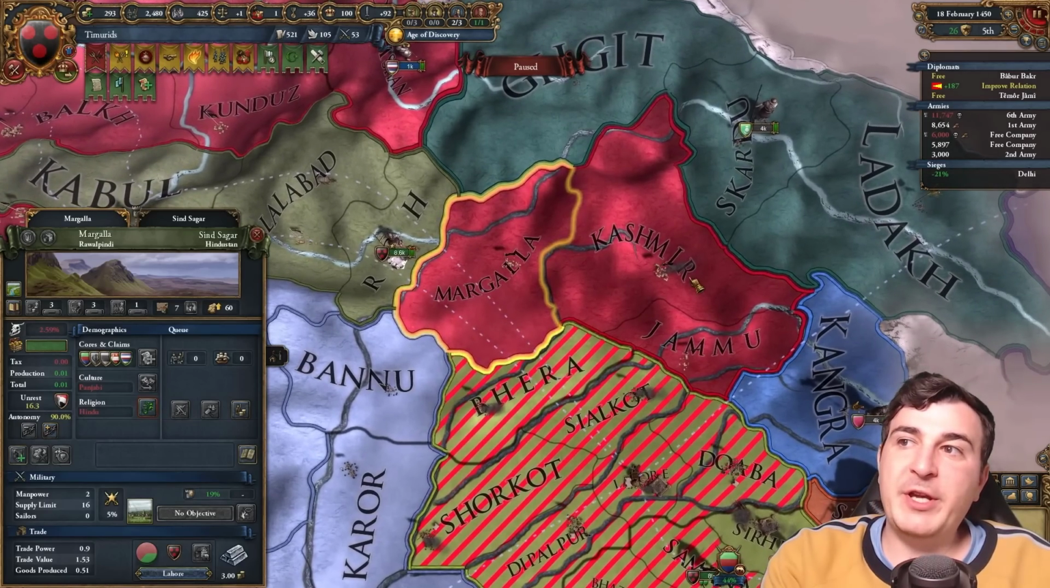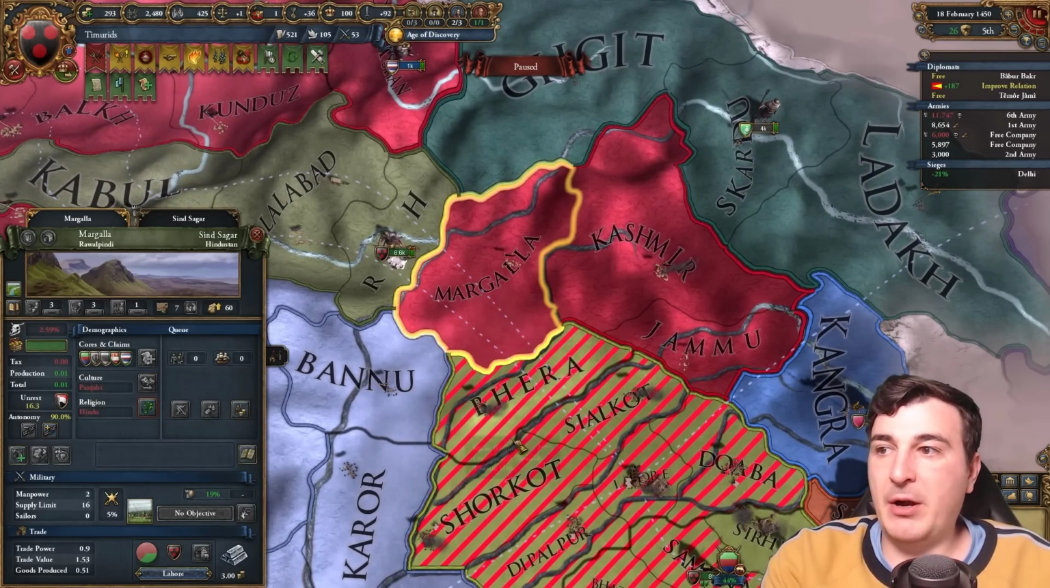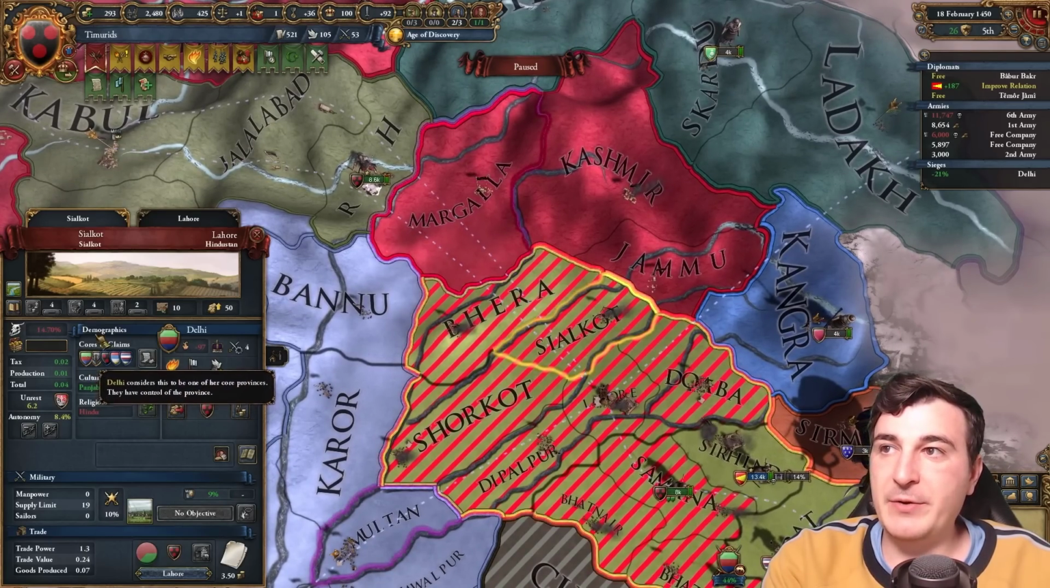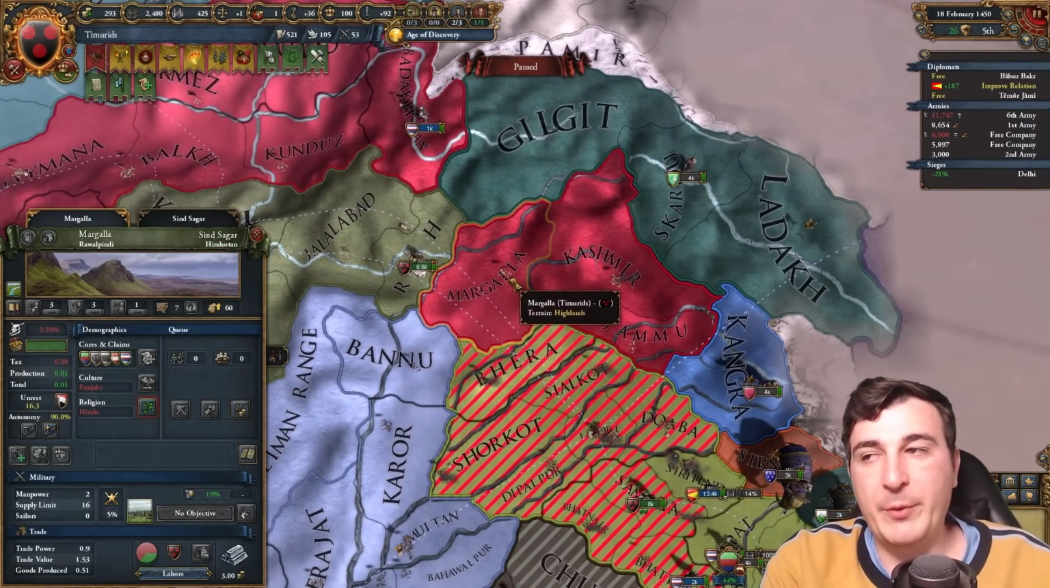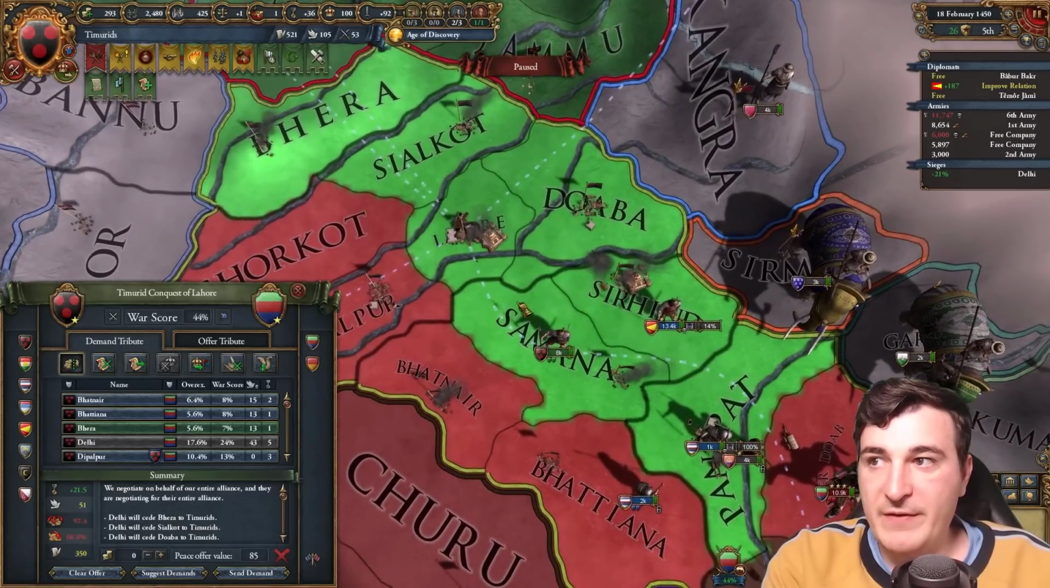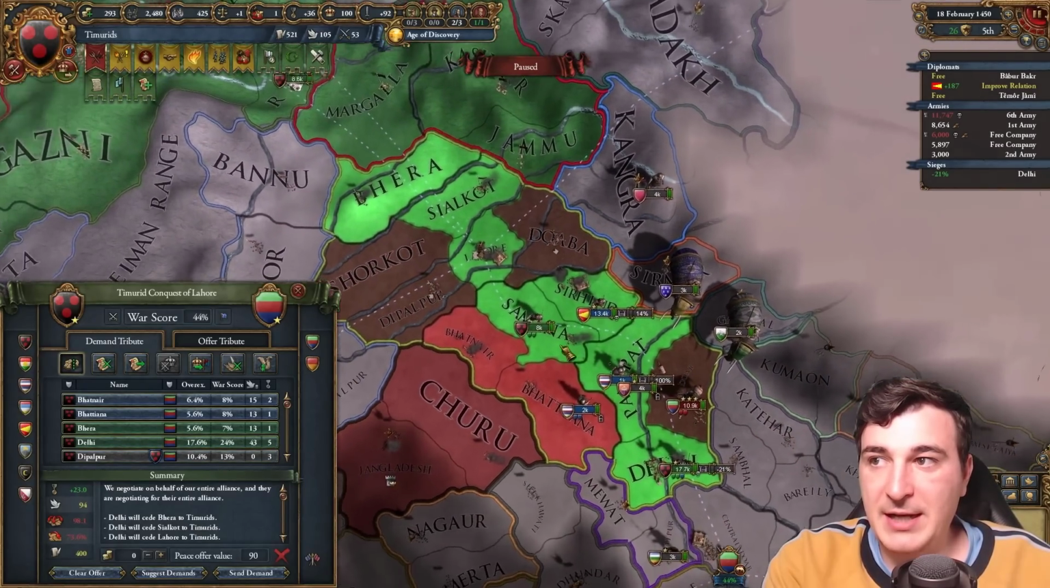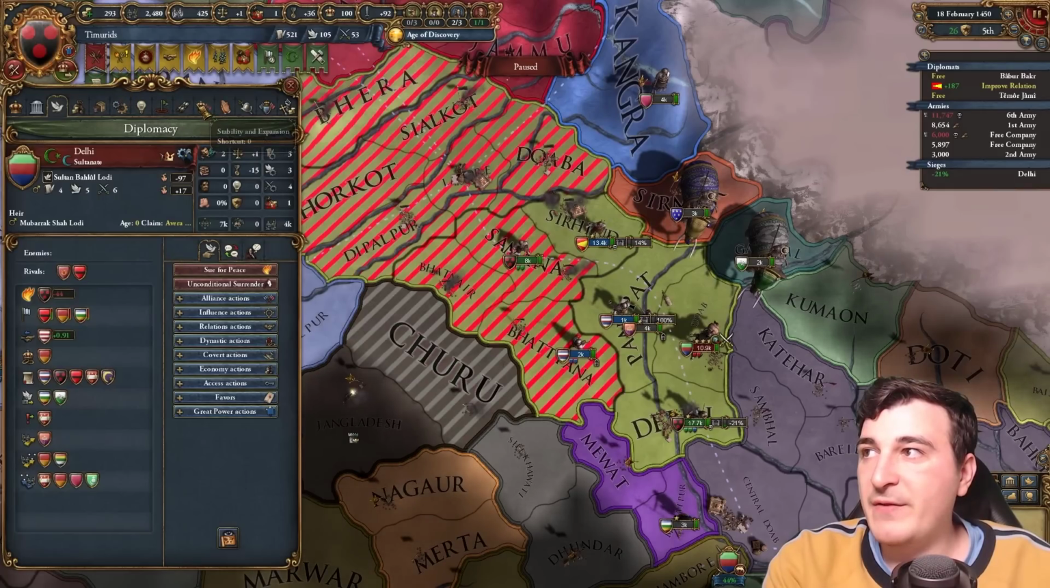Now unfortunately we cannot core these provinces right now because they are also cores of Delhi, so you cannot core, well, at least the province that we have, Margala, that we should start coring, we cannot because they're cores of Delhi. What provinces do we need? I guess Delhi, like this. Hold up a second, what were the provinces I needed actually?